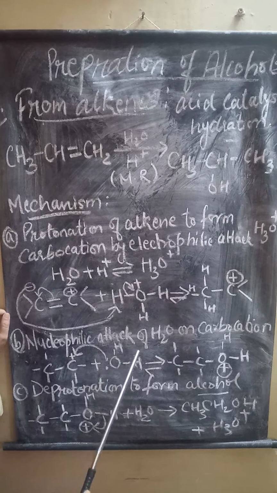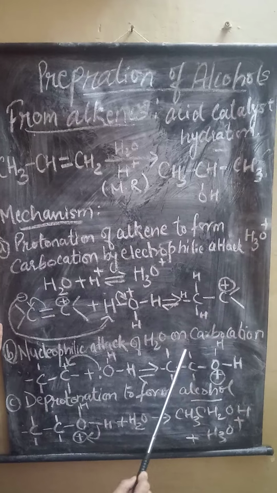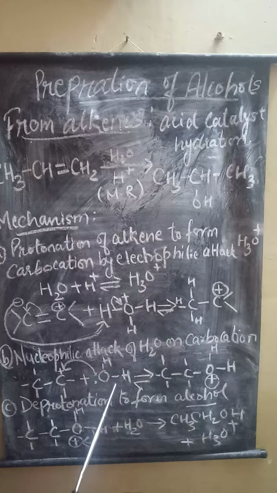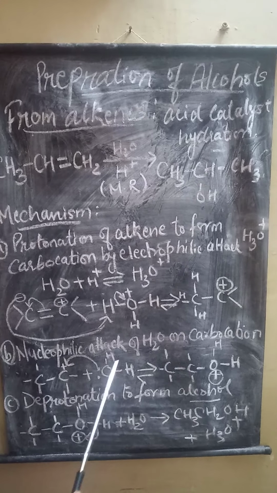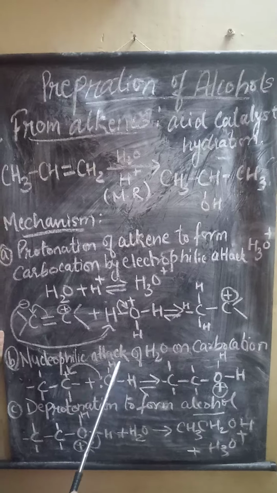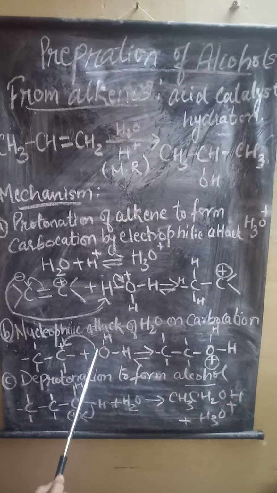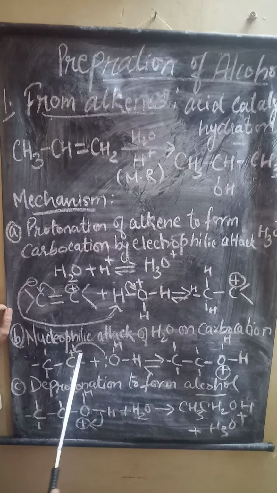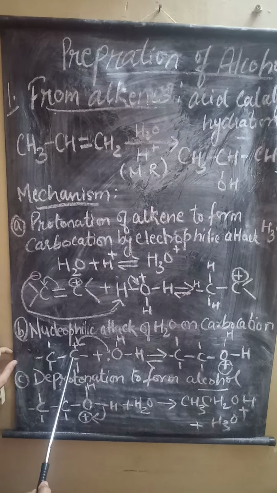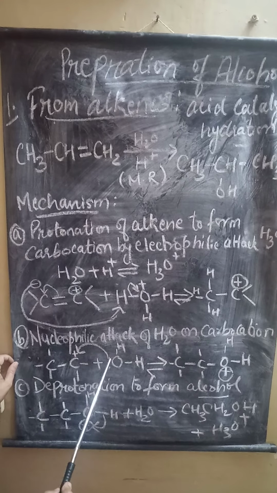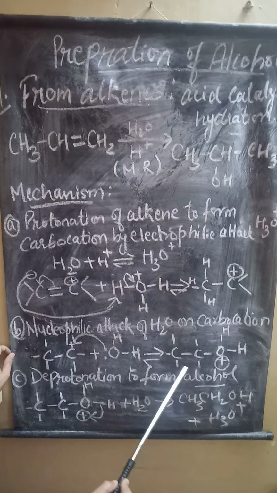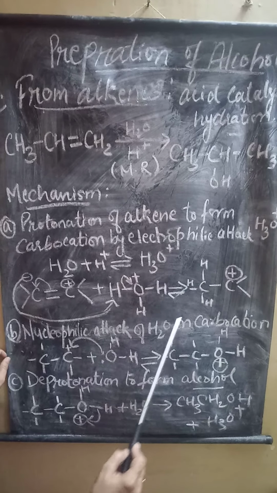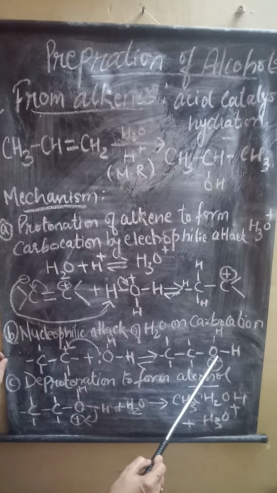Now in the second step, nucleophilic attack of water on the carbocation. Water behaves as a nucleophile. Why does water behave as a nucleophile? Because the oxygen present in water contains a pair of electrons, which has a negative charge. So water behaves as a nucleophile. This nucleophile attacks the carbocation. The positive charge present in the carbocation takes up a pair of electrons to itself and forms an addition product. The protonated alcohol is formed. This protonated alcohol is highly unstable.